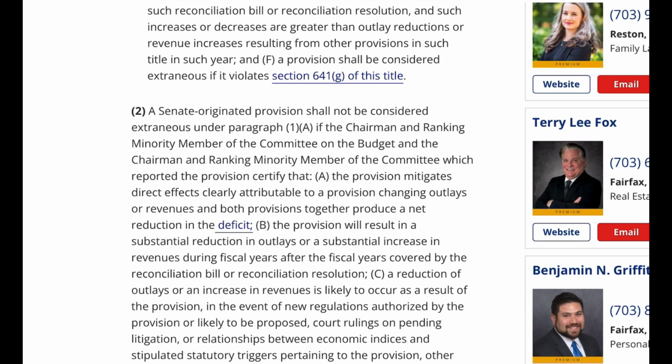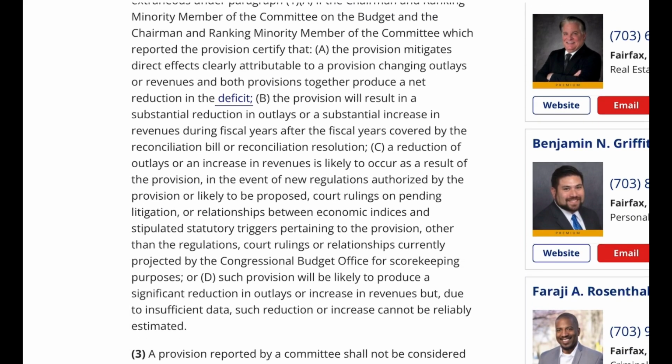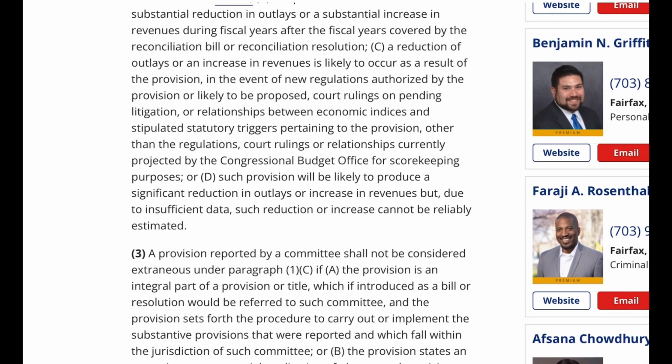C. A reduction of outlays or an increase in revenues is likely to occur as a result of the provision, in the event of new regulations authorized by the provision or likely to be proposed, court rulings on pending litigation, or relationships between economic indices and stipulated statutory triggers pertaining to the provision, other than the regulations, court rulings or relationships currently projected by the Congressional Budget Office for scorekeeping purposes, or D. Such provision will be likely to produce a significant reduction in outlays or increase in revenues but, due to insufficient data, such reduction or increase cannot be reliably estimated.